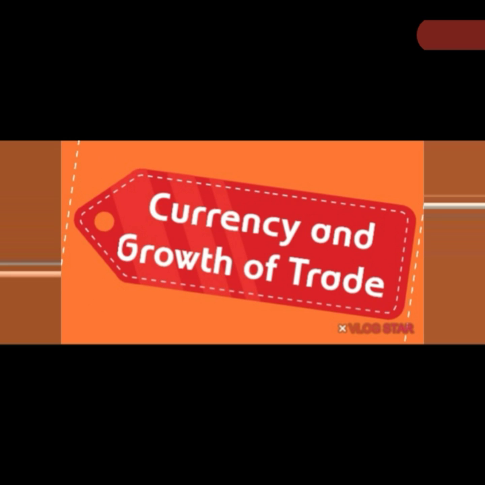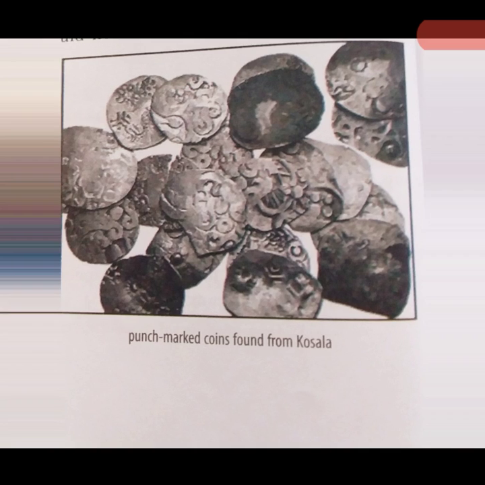So they started the system of currency. Archaeologists had found punch marked coins from these places. So it is clear that they were using coins. Here you can see some punch mark coins found from the place Kosala. Slowly some places developed as trade centers. Some trade centers names are there: Vaishali, Mathura, Ayodhya, etc.